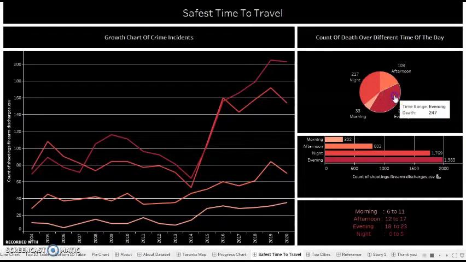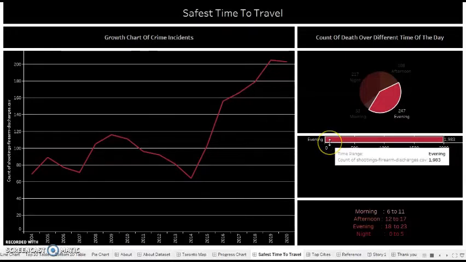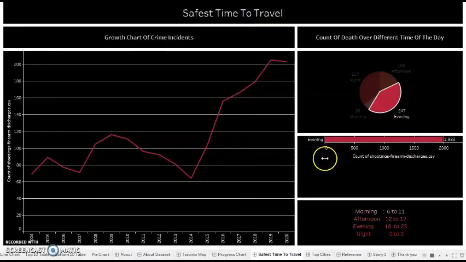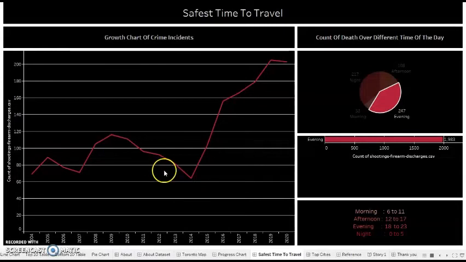It is evident that in the evening we have the most deaths, around 247, and the number of cases related to shooting is around 100,983. And the number of cases reported keeps on increasing.